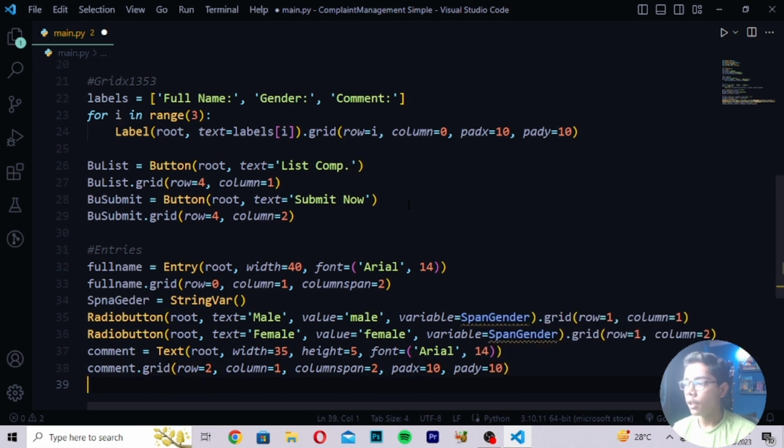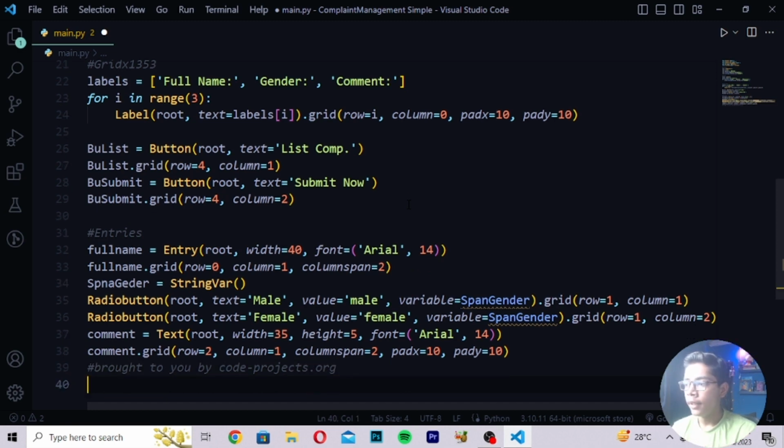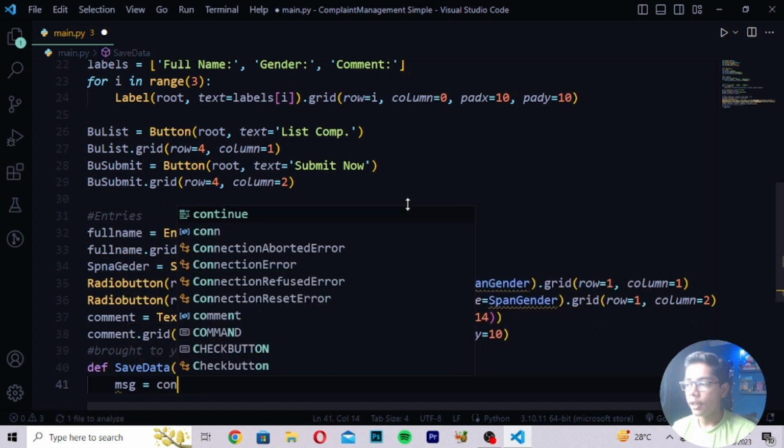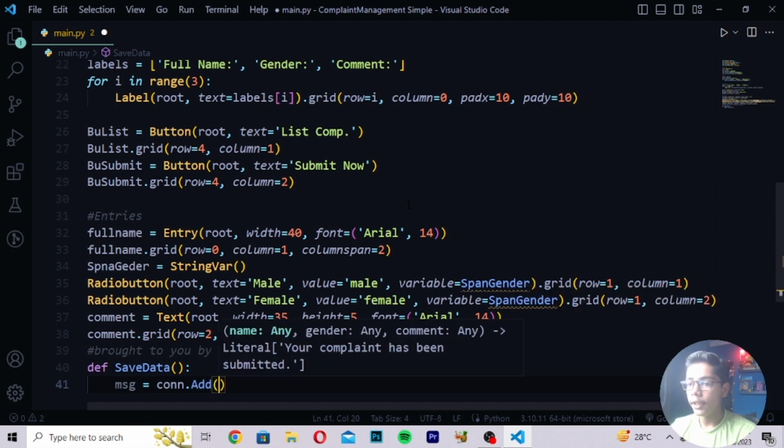Now when you've written this, you have to write here brought to you by CodeProject, codeproject.org. Then here I will be writing def save data. So here I will be now writing this. Right here msg means message, connect value. Then you have to write the add value.